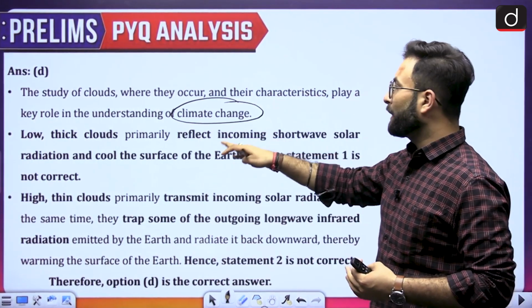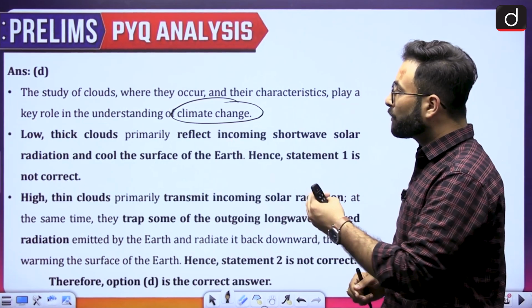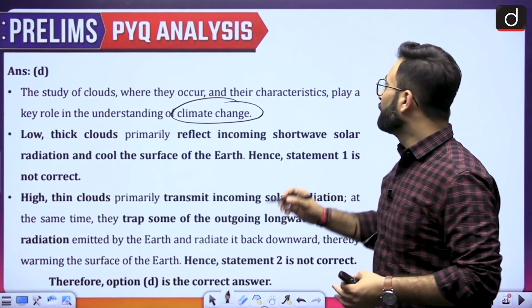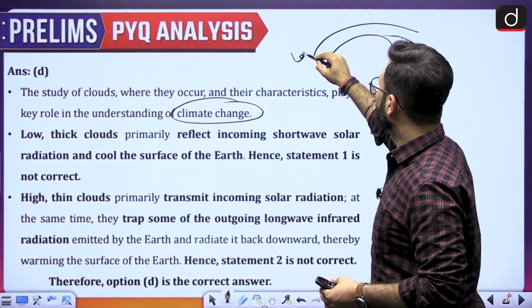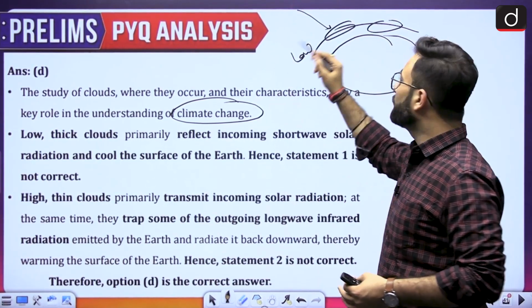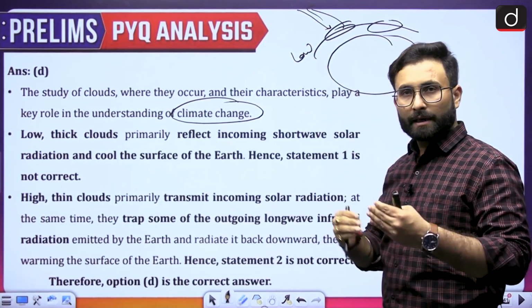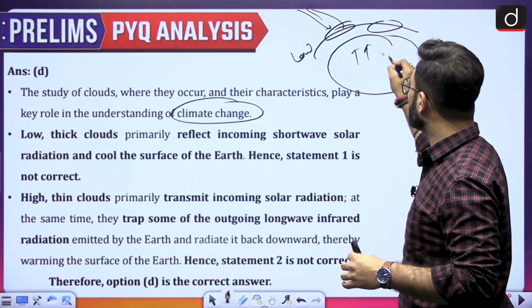Low thick clouds primarily reflect the incoming short wave solar radiations and cool the surface of the earth. How? Because this is your earth, this is the low cloud formation which is there. So whatever sunlight is coming over here will be reflected back. Okay, when it is reflected back, the temperature of the earth will not rise.